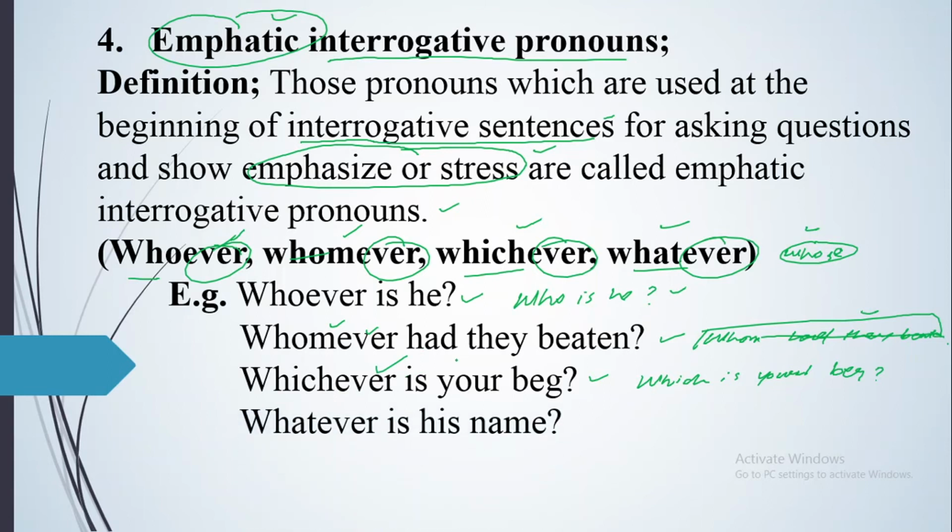Next we have got the last one, whatever is his name. What is his name? That is the simple one. What is his name? What is his name? And if you just put ever with it, whatever is his name, to show emphasis or stress.